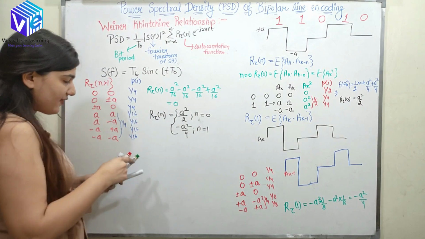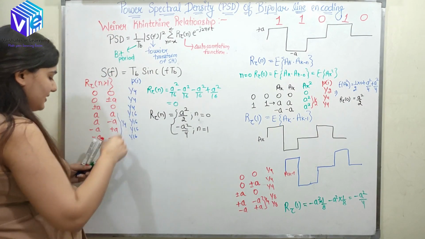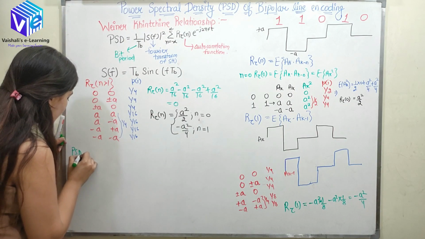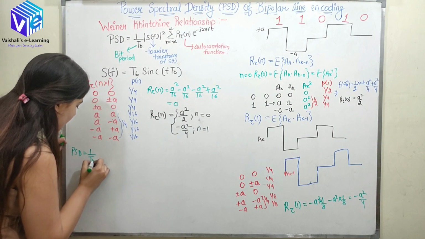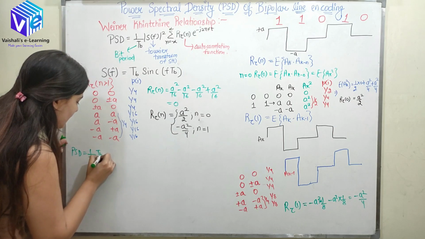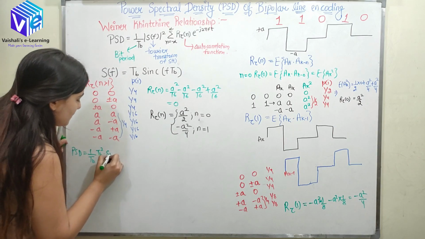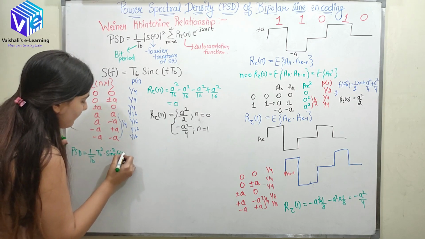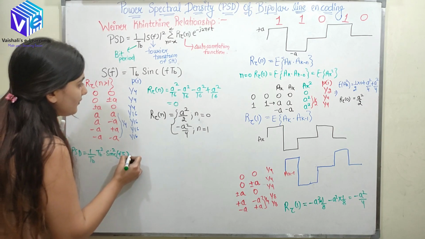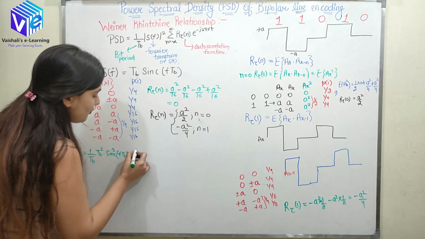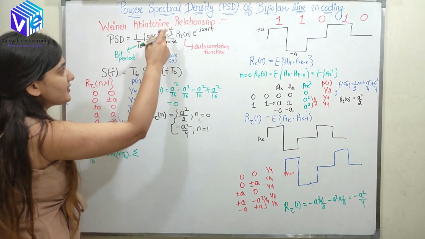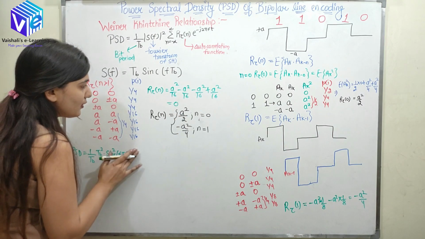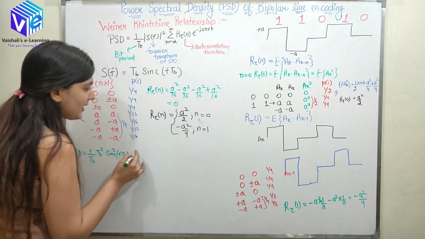So now I derived R tau n, I know SF. So now I'll just put it in the PSD formula. So it is equal to 1 upon TB into TB square into sinc square FTB into summation n is equal to minus infinity to infinity R tau n, but R tau n is defined only for n is equal to 0 and n is equal to 1.